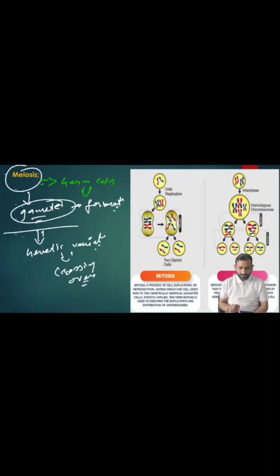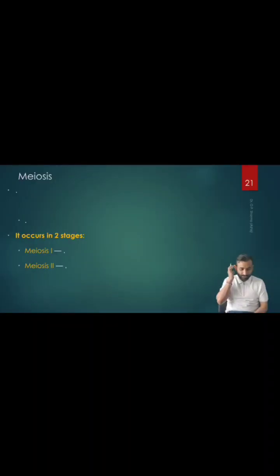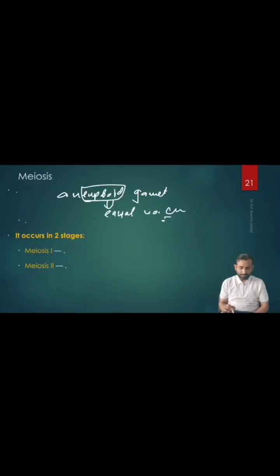Crossing overs. We will discuss the crossing overs. Another point about meiosis: meiosis produces aneuploid gametes. It produces what? Aneuploid gametes. Euploid means an equal number of chromosomes. Aneuploid means not an equal number of chromosomes.